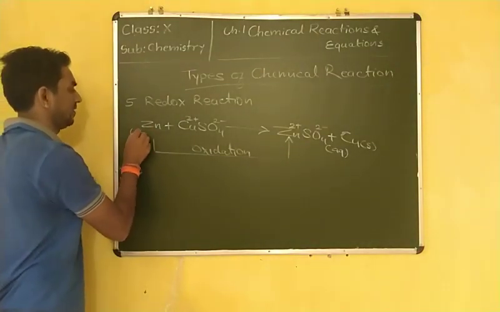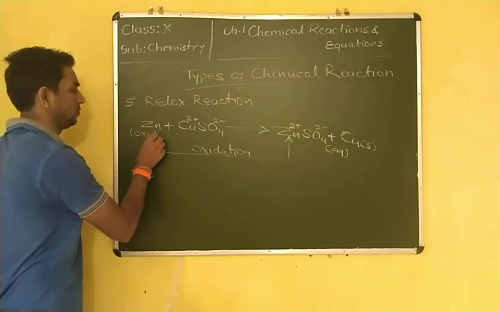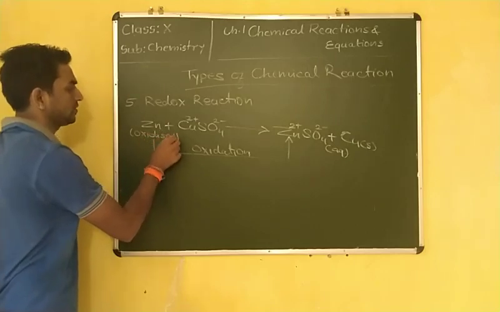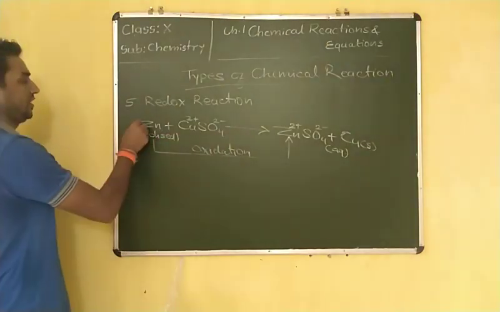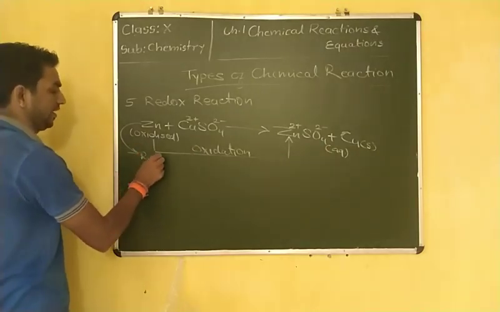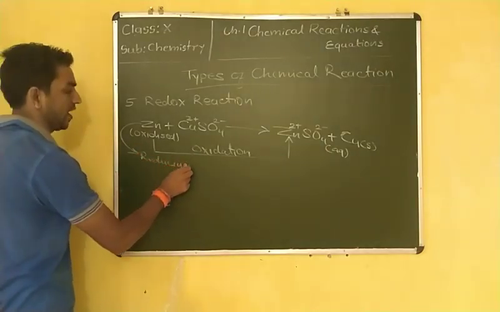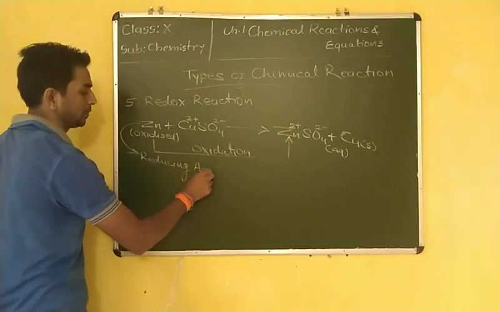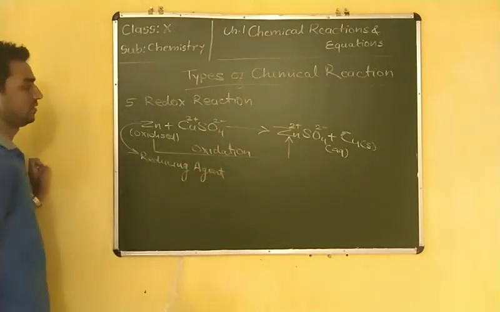So zinc is oxidized into zinc sulfate, and we can also say this zinc is the reducing agent. Why is it a reducing agent? Because it promotes the reduction reaction.